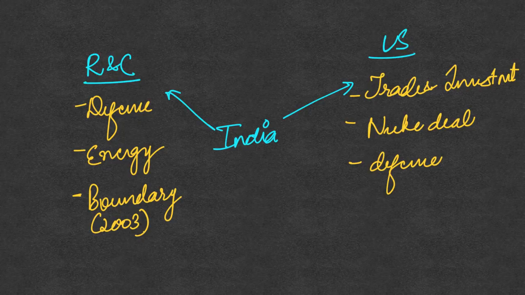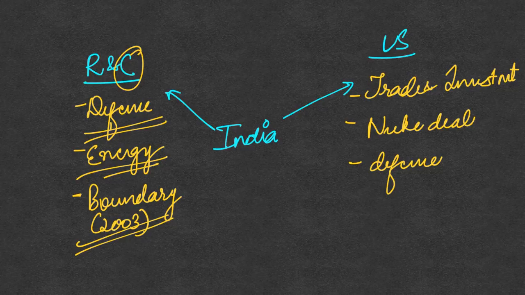However, what happened with India was that India started to increase its relationships with the United States. With Russia and China, India increased its defense partnership. Russia has been our largest defense partner in the past, and Russia is also very rich in its natural resources, so the natural gas, oil, and petroleum cooperation between India and Russia has also been immense. At the same time, with China, we had an agreement in 2003 regarding the boundary issue and how we need to go about it. All of this was going on on the one hand, but India started expanding its relations with the United States on the other.